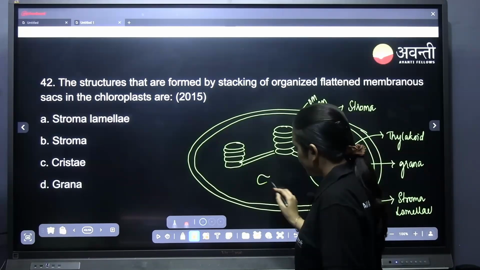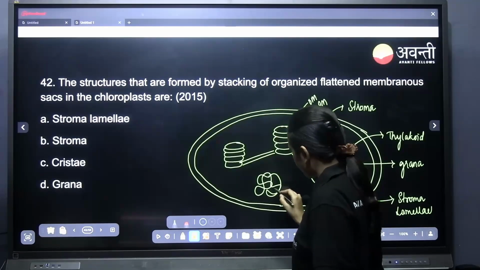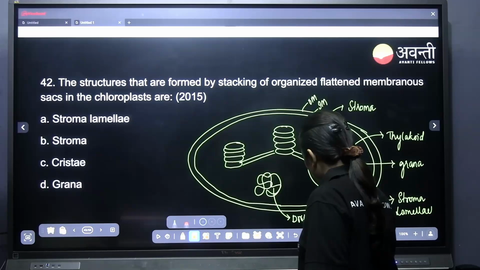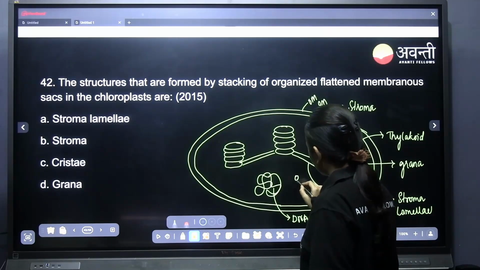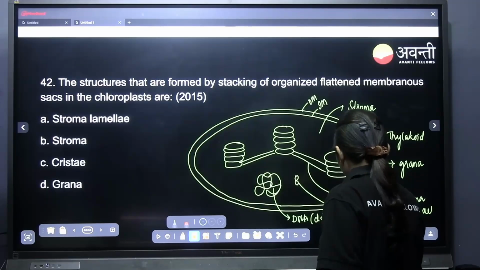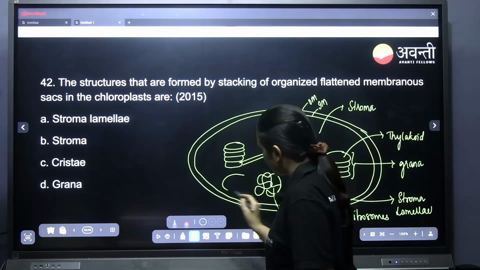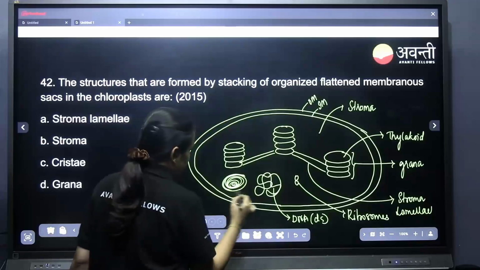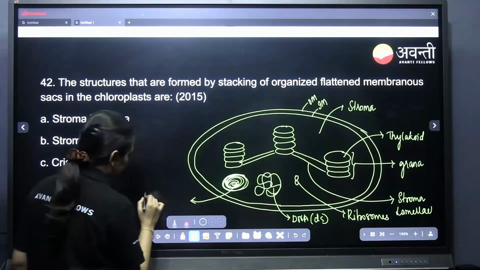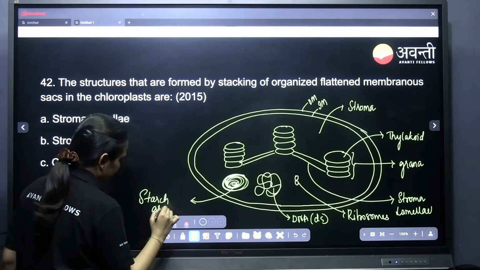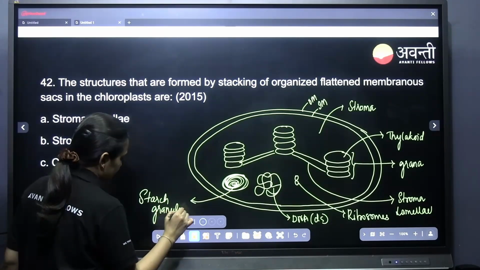It has its own circular DNA which is double stranded. Also, it has its own ribosomes. Also, storage starch granules are present.